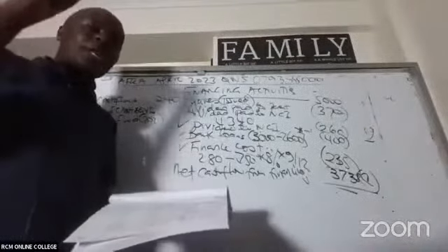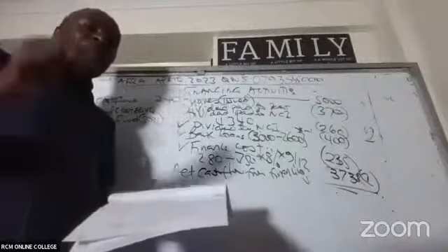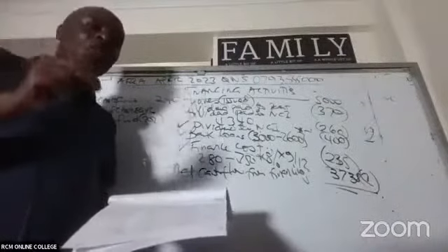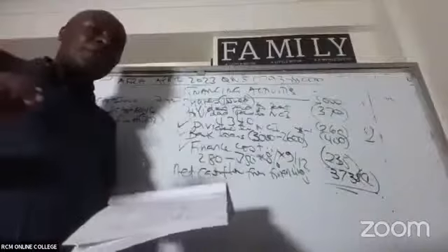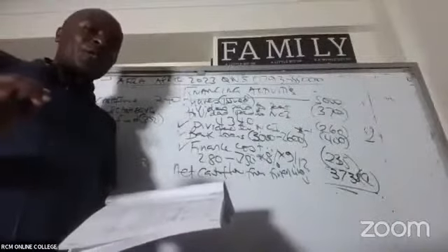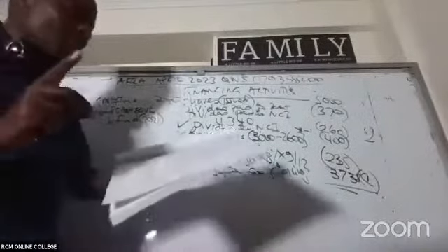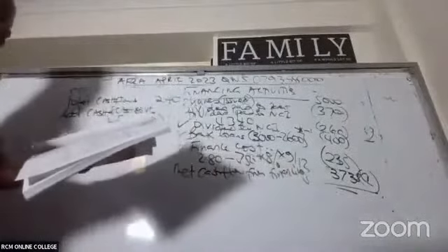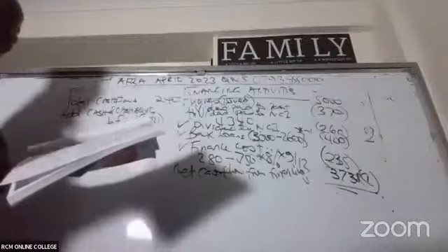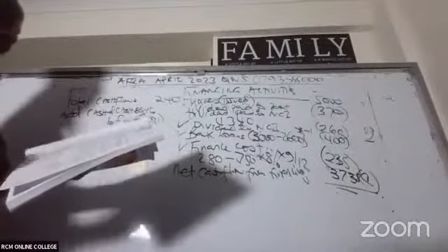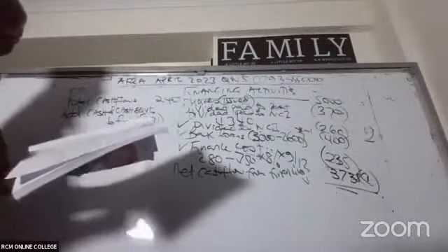We have cash at the bank, fair value of short-term investments, and overdraft. Here we have investments at fair value through profit and loss; those are the short-term investments.